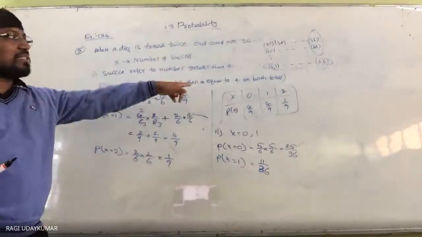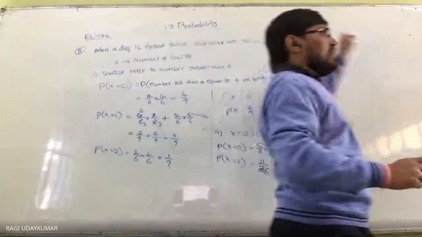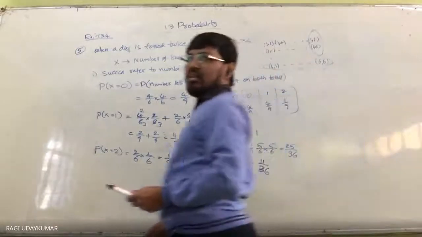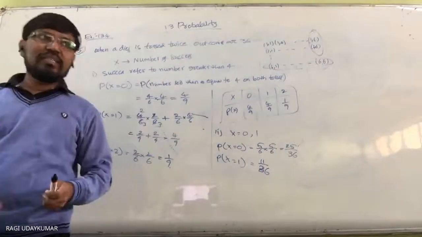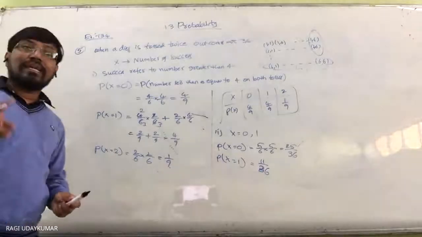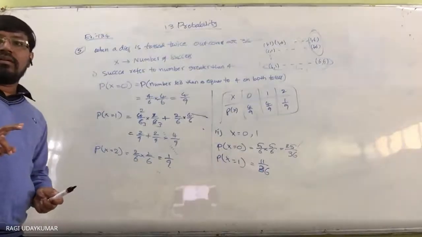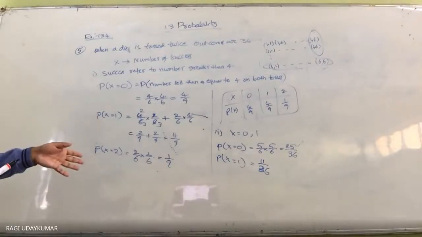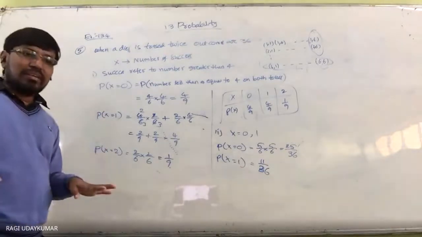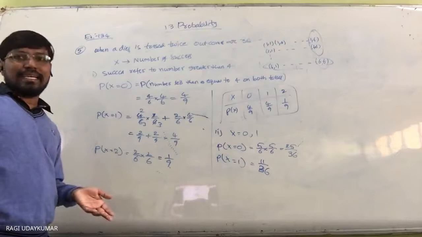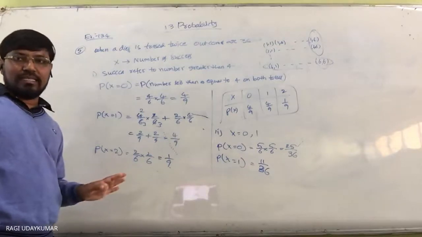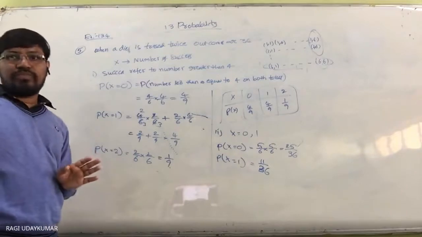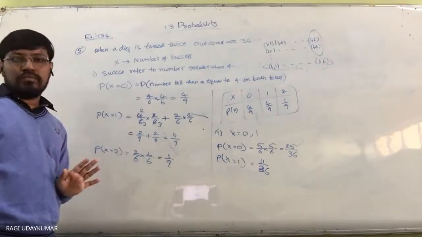11 possible cases now. These are the 11 possible cases. So 11 by 36. In this situation, 11 by 36. So probability distribution 2 will not be there. At least, the success, x represents the success only. Success is nothing but here at least one die if you are having success it is safe. So 2 is not possible here in this case. X cannot take the value of 2.